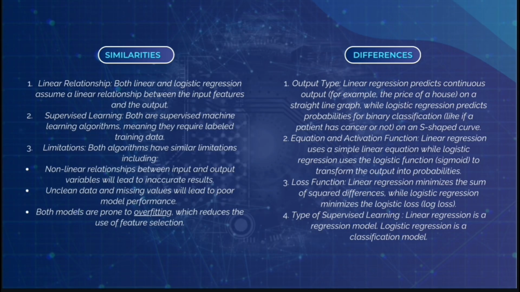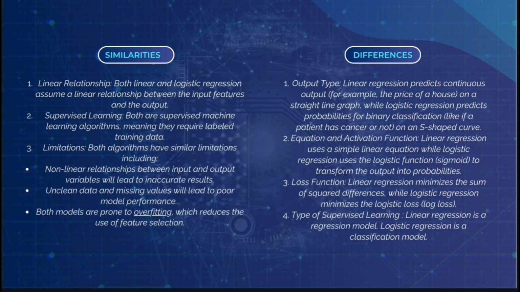So the similarities between linear regression and logistic regression: first, a linear relationship. Both of them assume a linear relationship between the input features and the output, and both are supervised machine learning algorithms. Both algorithms have similar limitations, including that non-linear relationships between input and output variables, unclean data, and missing values will lead to poor model performance, and both models are prone to overfitting, which calls for feature selection. And second, differences.